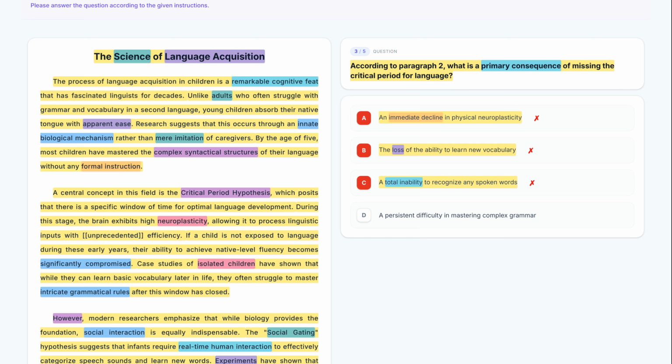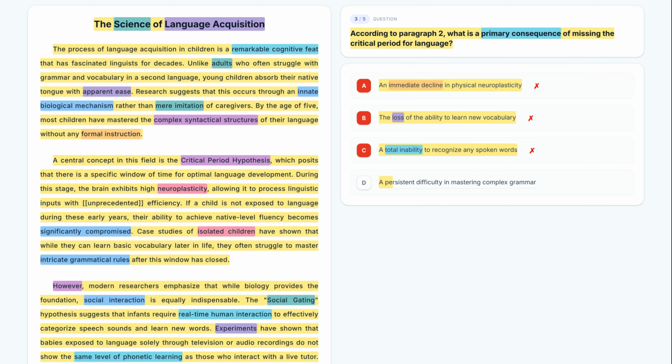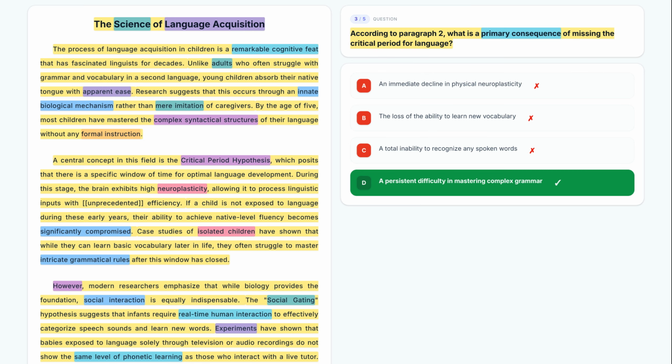Finally, let's look at option D, a persistent difficulty in mastering complex grammar. This matches the text perfectly. The passage notes that isolated children struggle to master intricate grammatical rules. This is a clear example of difficulty in mastering complex grammar. Let's keep this. The correct answer to this question is option D, since it directly reflects the evidence from case studies mentioned in the second paragraph.